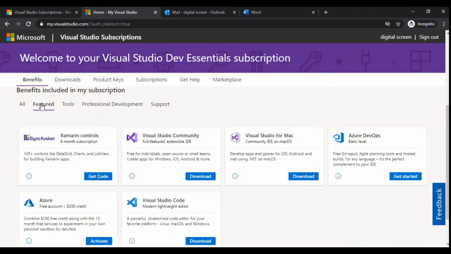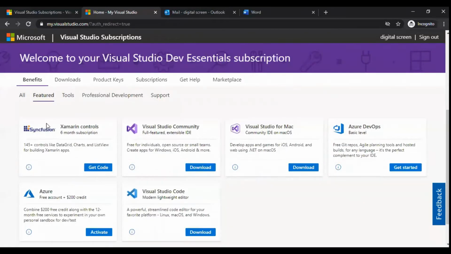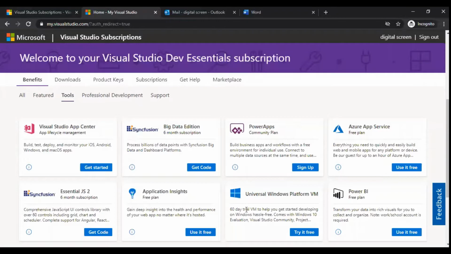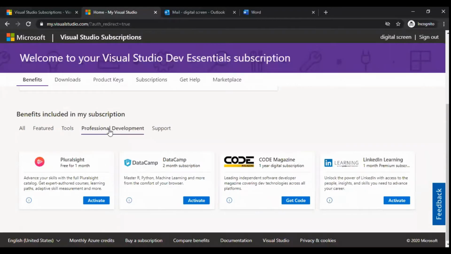You can go to Featured and see what tools you get. If I go to Tools, you can see the tools. If you go to Office online, you will get a free plan. For professional development, you can get Pluralsight, DataCamp, Code Magazine, and LinkedIn Learning.